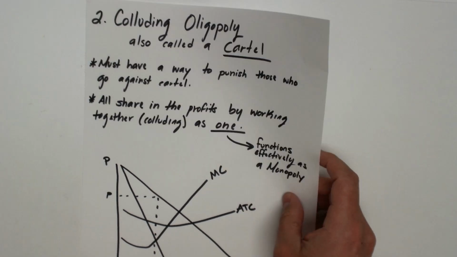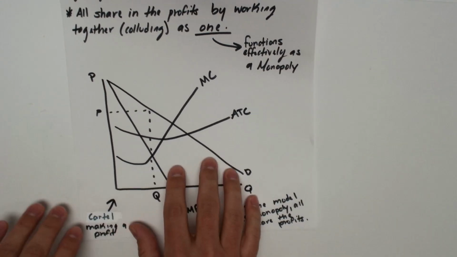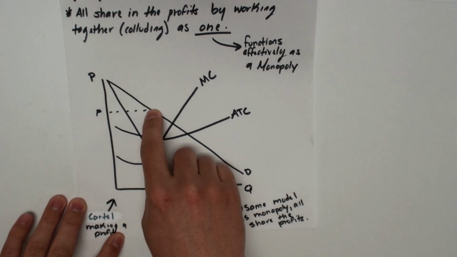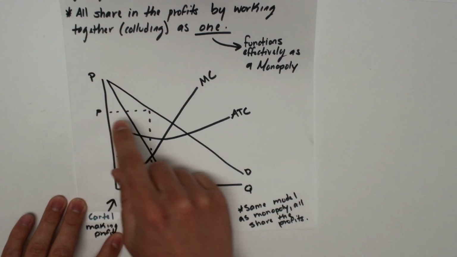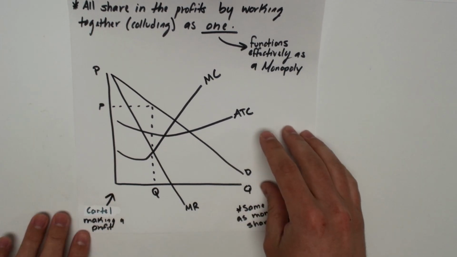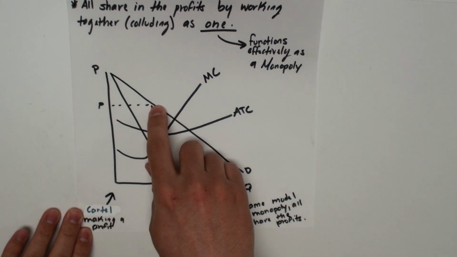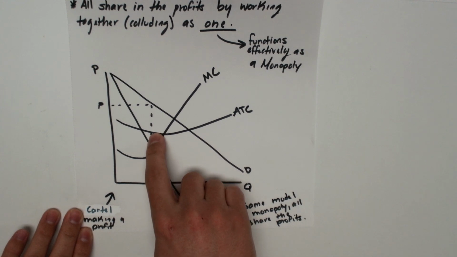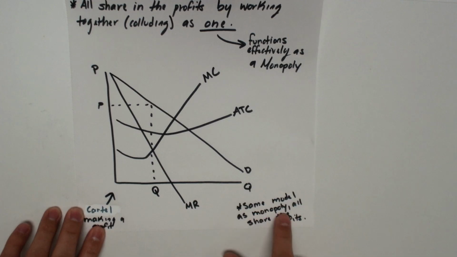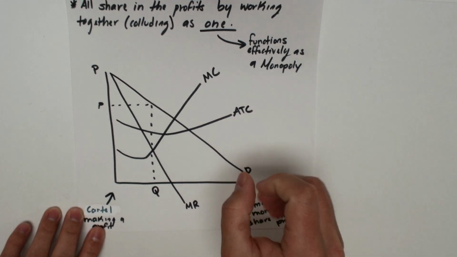So the graph for a colluding oligopoly is the same as a monopoly here. They're going to produce for MR equals MC, and they're going to charge up to the demand curve because they are a price maker. They're acting as one like a monopoly. So this is going to show a cartel that's making a profit because the selling price is higher than the ATC. So they are making a profit. Same model as a monopoly, except since they're a cartel, they're all going to share in the profits.